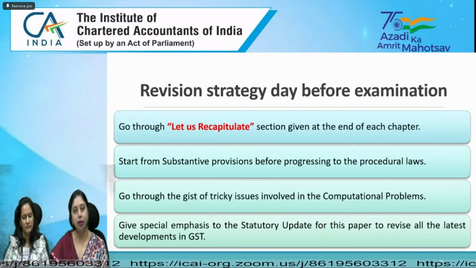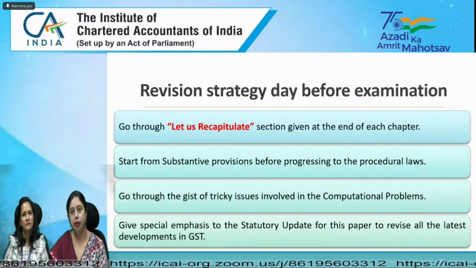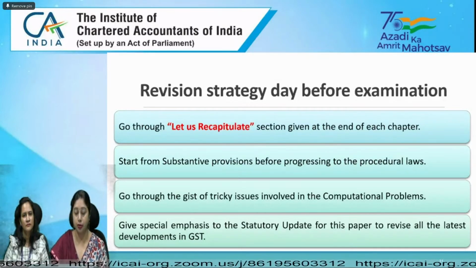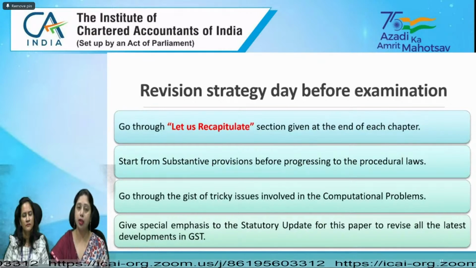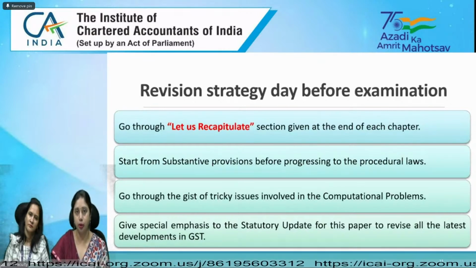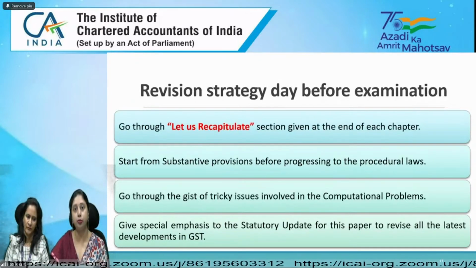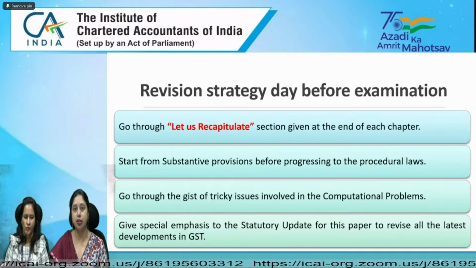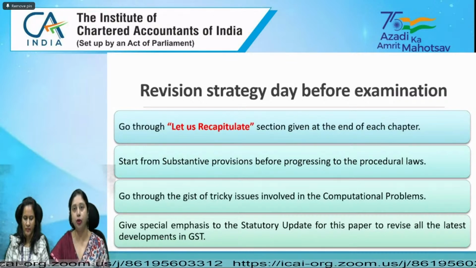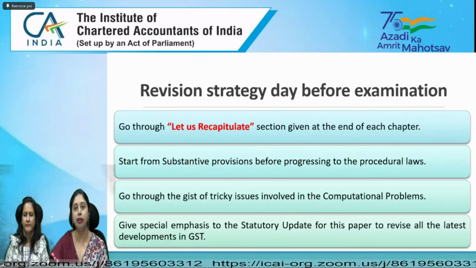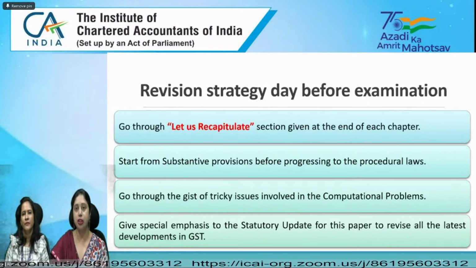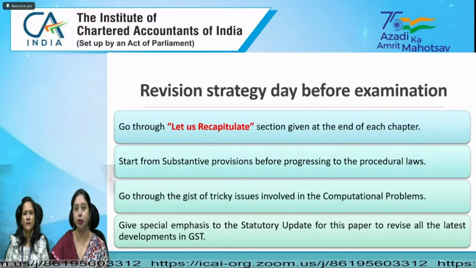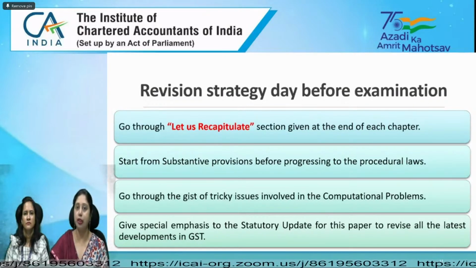So that if it comes in the examination, you can attempt them with full confidence and you know how you are going to treat them. So prepare a list of all those tricky points which you have come across in the computational questions. This is how you should do the computational questions in the first place. I hope those who have watched the previous session would be following this technique, and by now they would be ready with a list of tricky issues which they came across in the computational problems, and they are going to revise it before the examination day.